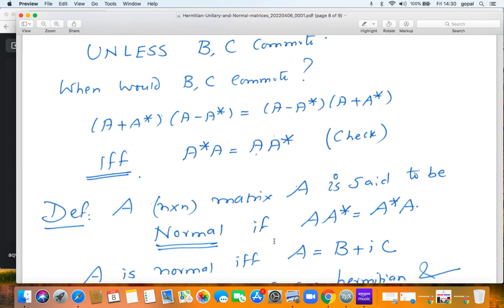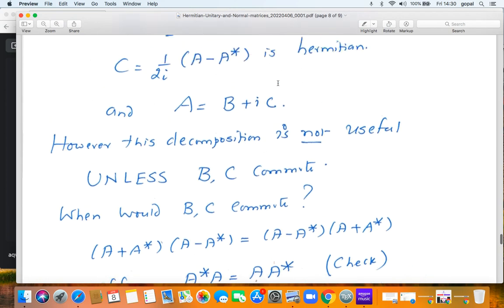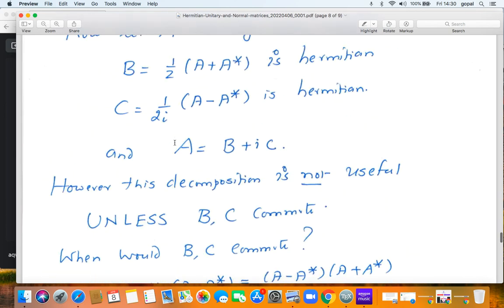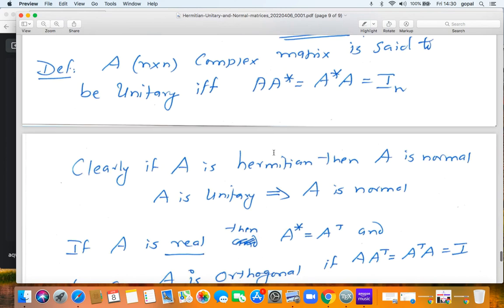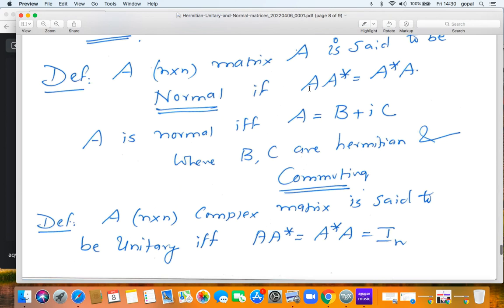So if you have a normal matrix A, I can write this matrix as B plus iC, where B is A plus A star upon 2, C is A minus A star upon 2i, and B and C are Hermitian. So a matrix is normal if and only if A star A equals A A star. A is normal if and only if A is written as B plus iC, where B and C are Hermitian and they commute. B star equals B, C star equals C, BC equals CB.